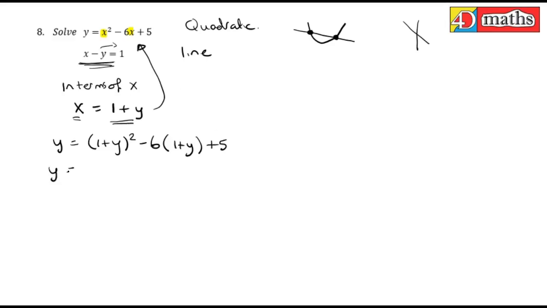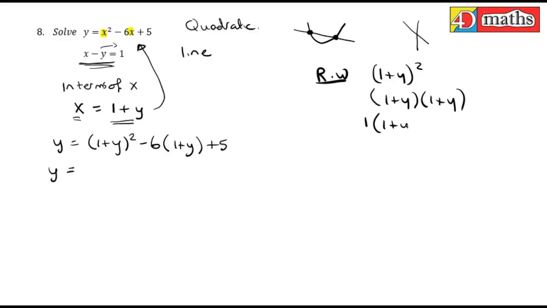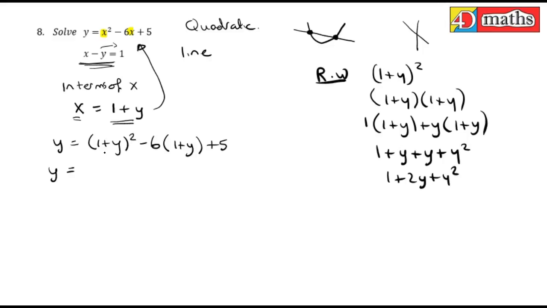So y equals, there's a bit of work to be done here. Rough work: it's (1 plus y) squared, which is 1 plus y by 1 plus y. So you split the bracket and multiply it out: 1 plus y plus y plus y squared, which is 1 plus 2y plus y squared. I replace that in here: 1 plus 2y plus y squared, and multiply out this bracket, minus 6y plus 5.